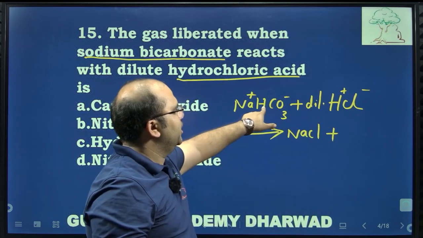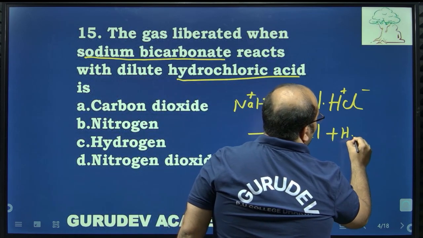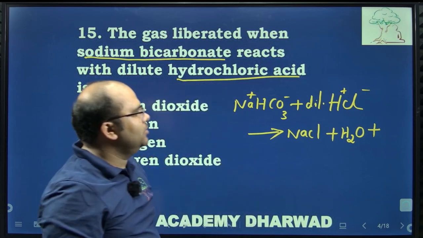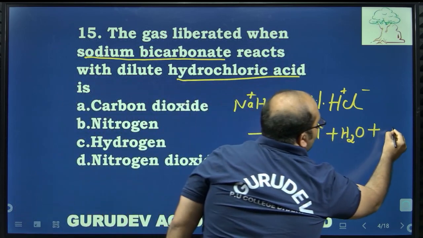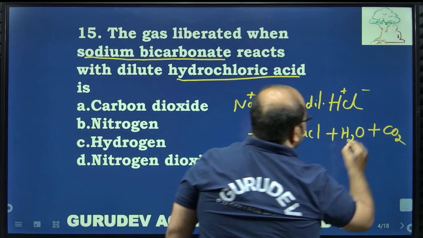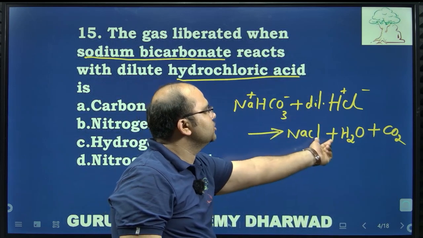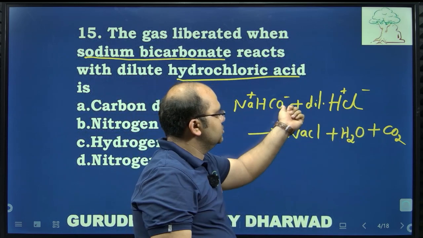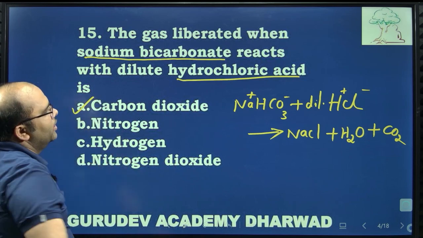Here is one hydrogen atom which is going to form the water molecule. So the remaining thing to liberate is carbon dioxide. The product formed here is NaCl and the formation of water molecules. So the remaining thing is CO2. So the correct answer is carbon dioxide.